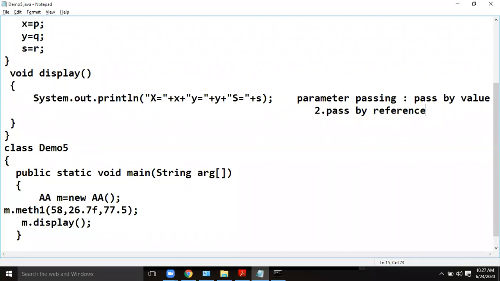In the first case, pass by value, you can pass the values of the parameters. Means if there are x, y, z like values or the variables are there, you can directly pass the values to the parameters. In the second case, pass by reference means, in that case, reference variables you have to pass. Reference variable for the corresponding classes you have to pass as parameters to the methods. Okay, I will show you later that part.